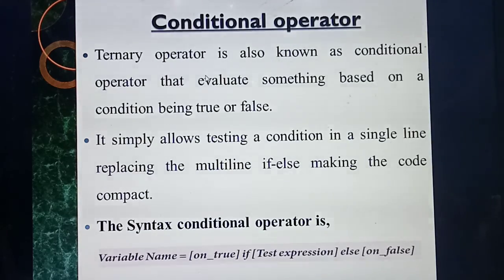What's the common syntax for the conditional operator? Listen carefully. First you give the variable name, equal to, then first the true condition, a value for true. Then if is a keyword, then you give a test expression, a testing condition, maybe less than or equal to or greater than or equal to. Else means false. The 3 or 4 lines you would write, you write in the same line. With the example I'll explain, then you will understand.